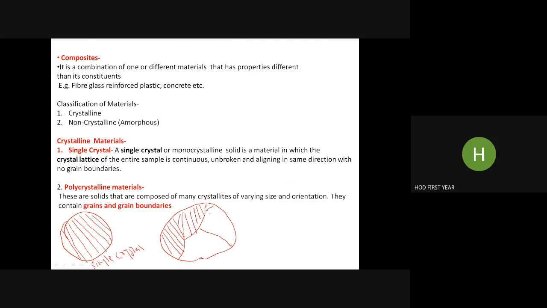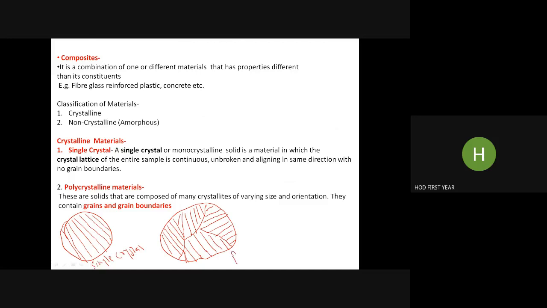Here it is a BCC lattice only because the material is the same, but the alignment of the crystal lattice is different, in a different direction. Here you may find something like this. Direction is different. Otherwise, the material is the same.